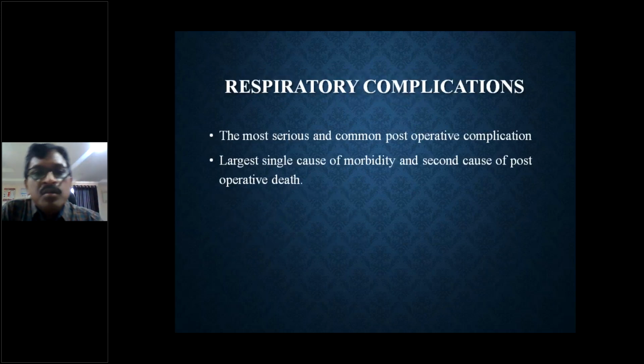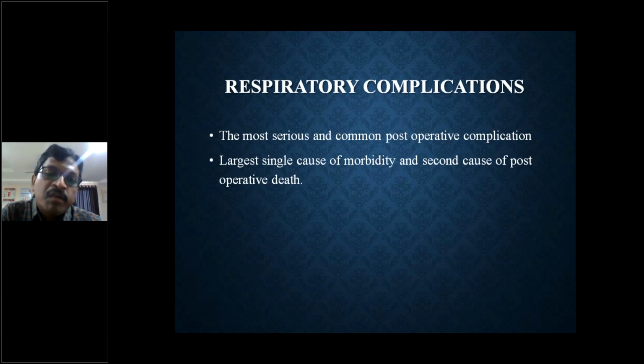The respiratory complications are the most serious and most common postoperative complications and the largest single cause of morbidity. Every person who undergoes GA will have disturbance in his tracheobronchial tree, bronchospasm, sore throat, and pain in the oral cavity because it was manipulated.